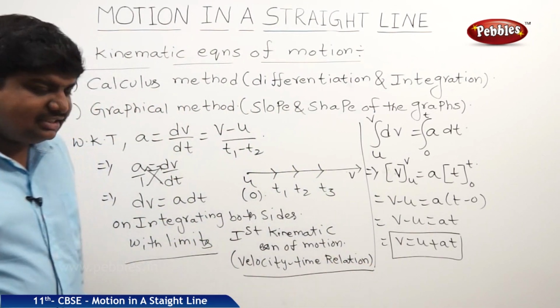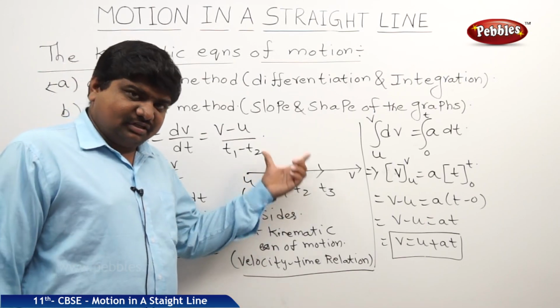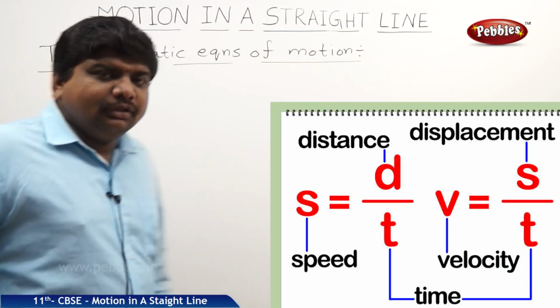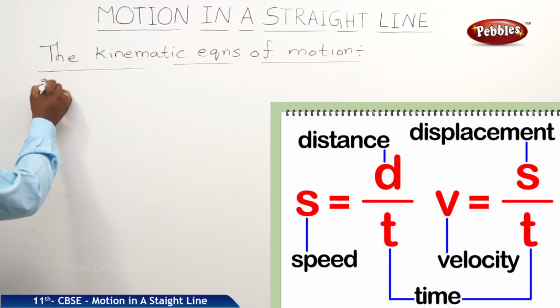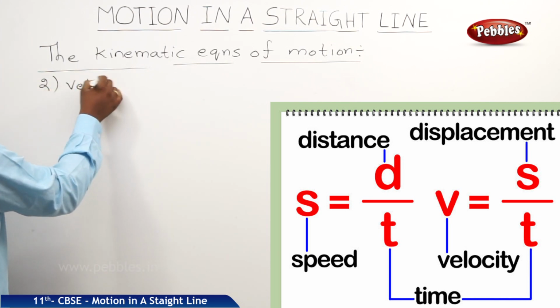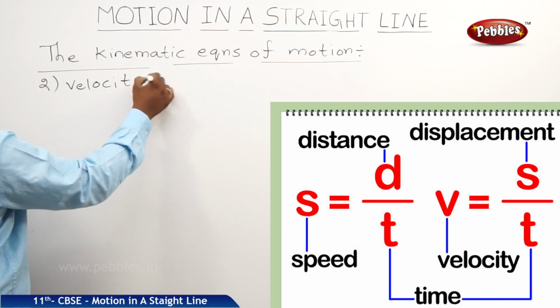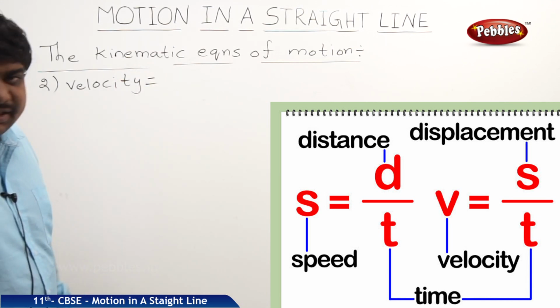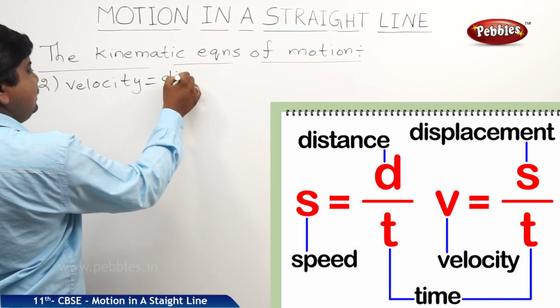There are two more equations. We will see the derivation of those two also. The next kinematic equation: we know that velocity of the body is equal to the rate of change of displacement, so displacement by time.